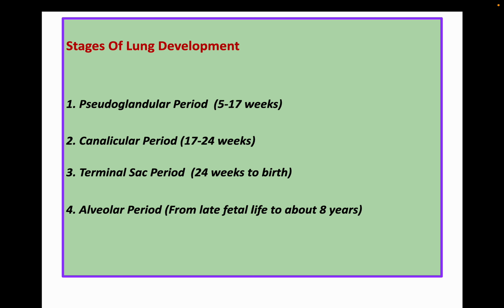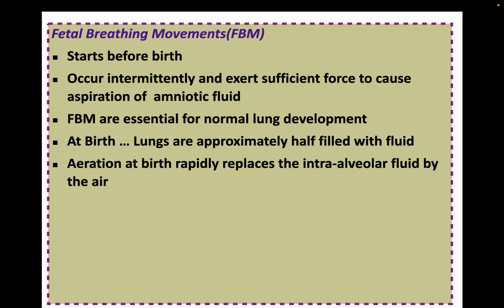Now, a crux of the previous slide: the four stages of lung development are shown, that is pseudoglandular, canalicular, terminal sac, and alveolar period. Now fetal breathing movements start before birth, occur intermittently, and exert sufficient force to cause aspiration of amniotic fluid. Fetal breathing movements are essential for normal lung development.